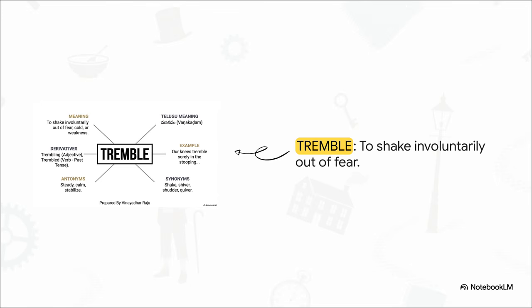Synonyms are shake, shiver, shudder, or quiver. Antonyms are steady, calm, or stabilize. Derivatives include the adjective trembling and the past tense verb trembled. The example sentence states, Our knees tremble sorely in the stooping. The Telugu meaning is vanakaram. When the example says our knees tremble, it means their knees were literally vanakaram, shaking uncontrollably from physical weakness.